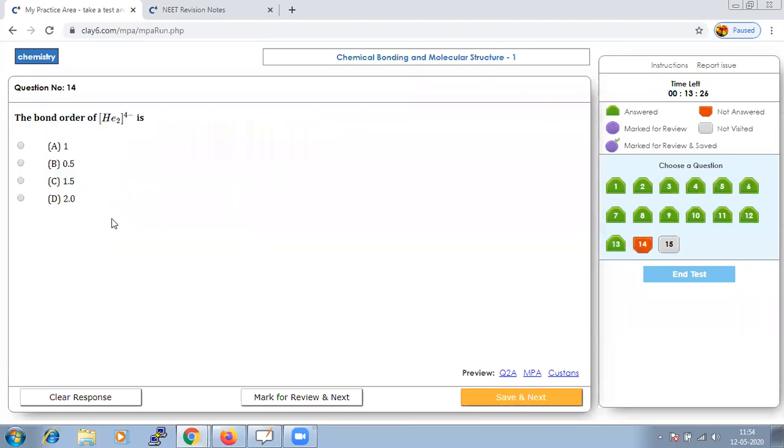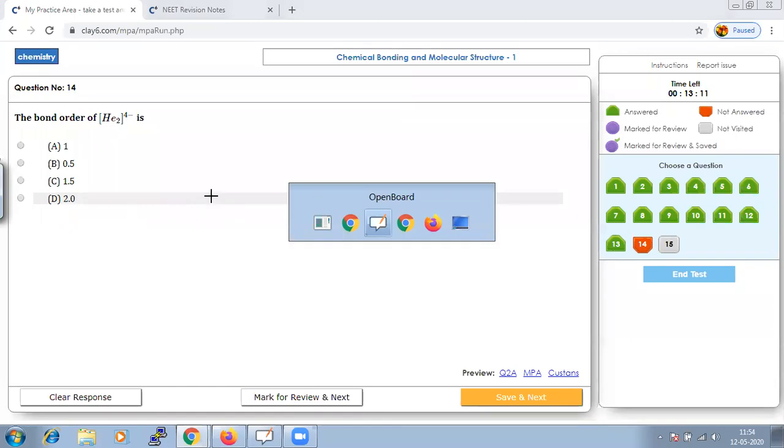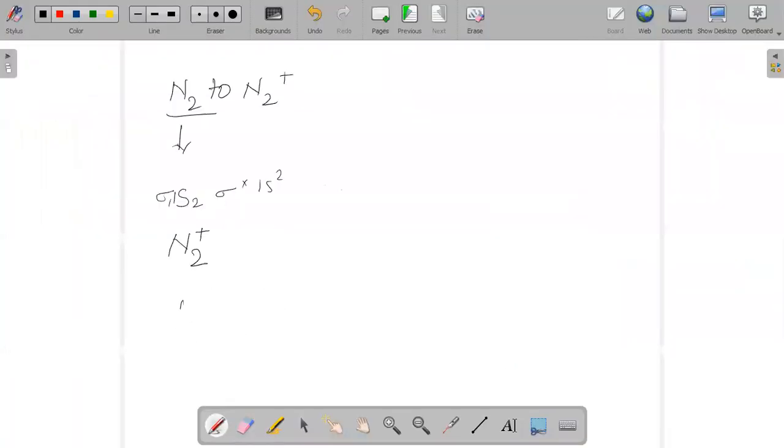Next, we have to calculate the bond order of He2 2 plus. We should apply the simple bond order formula that we have discussed. Find out the electronic configuration of He2 2 plus, and find out the bonding electrons and, of course, the anti-bonding electrons.